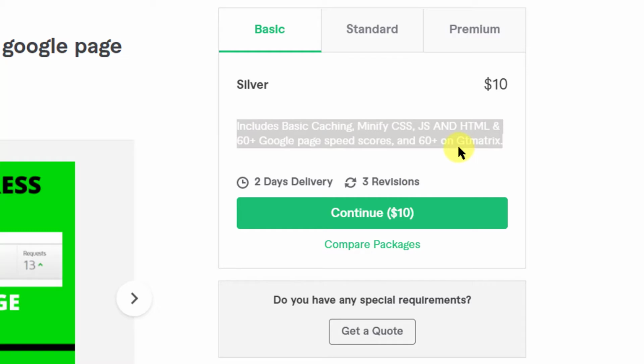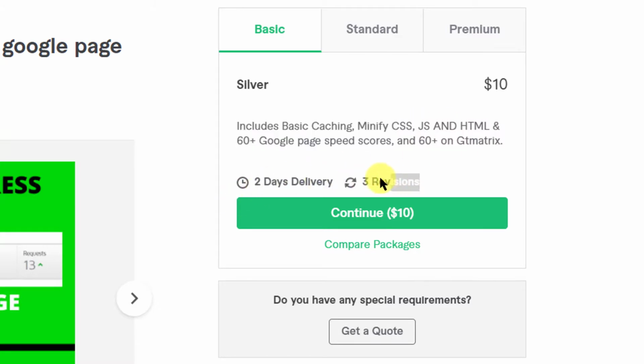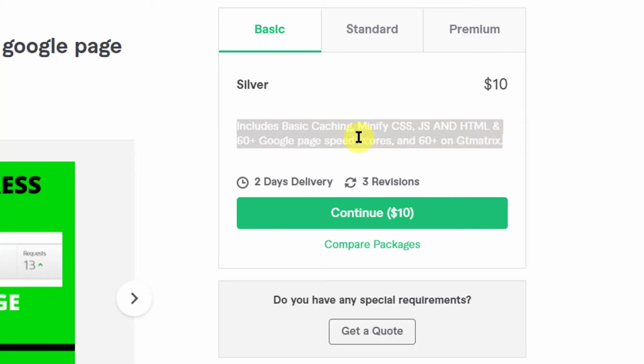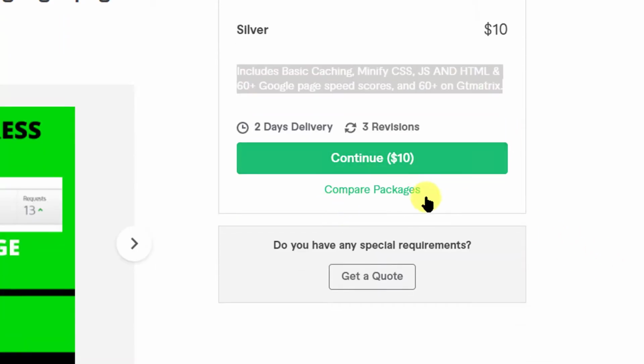But if it is a very complex website, a very old website, and you have used a lot of plugins to create that WordPress website, then it may fall below 60, which is a possibility, obviously. So he does that in 2 days, and he also does 3 revisions. I'm not too sure what he will revise in that, but probably some buyers may ask for added work in these 3 revisions, because there is nothing to revise here, right? He'll just do his best to get the numbers up. All right, so that's all they have here.